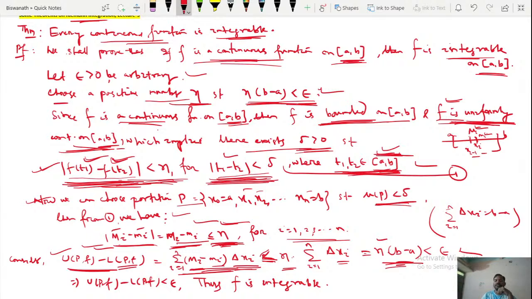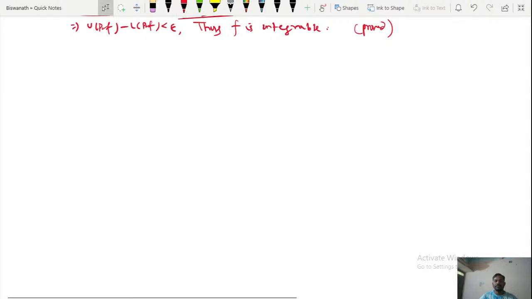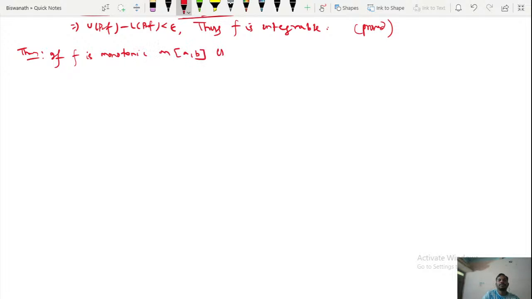UPF minus LPF is less than epsilon, thus f is integrable. So it is proved. Now come to the next theorem. The next theorem is: if f is monotonic on closed [a, b], then it is integrable on closed [a, b].